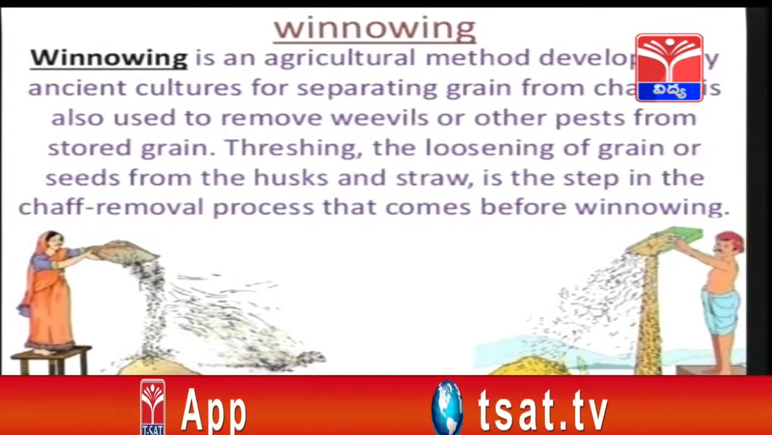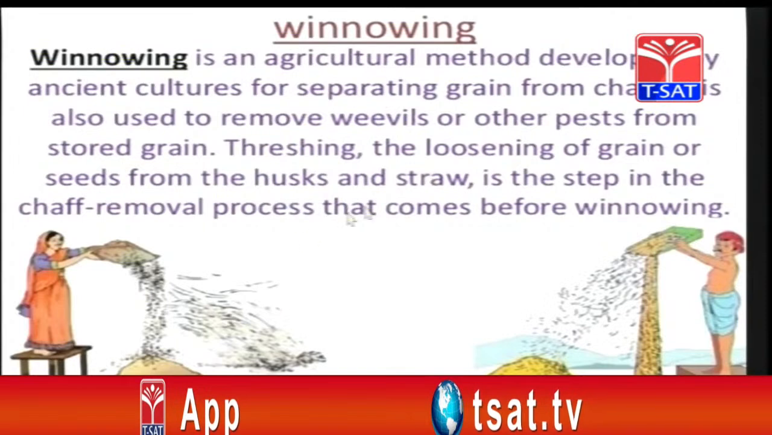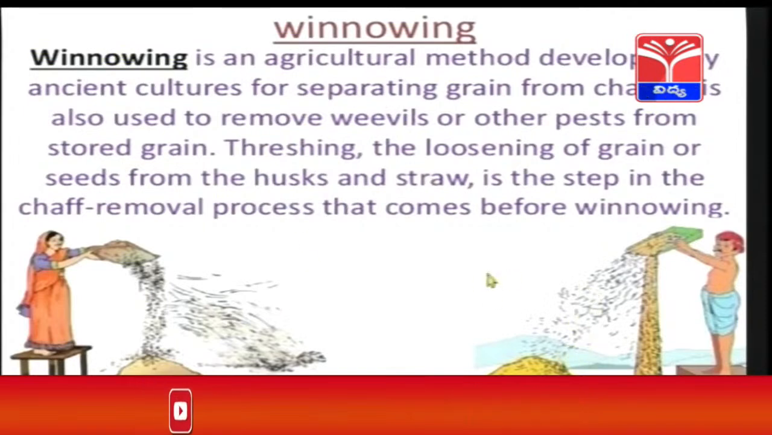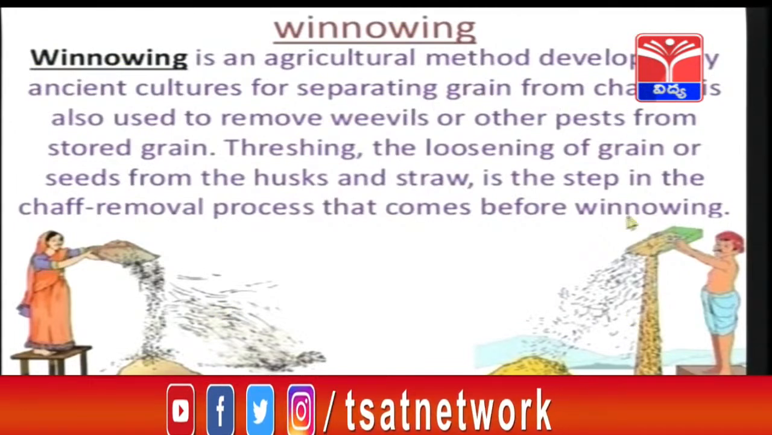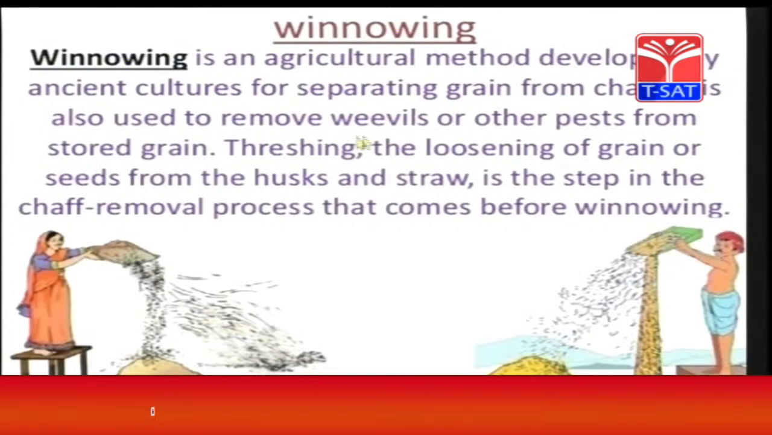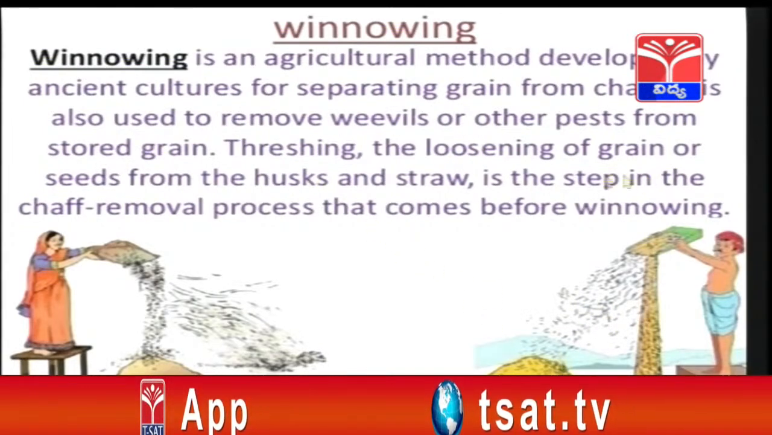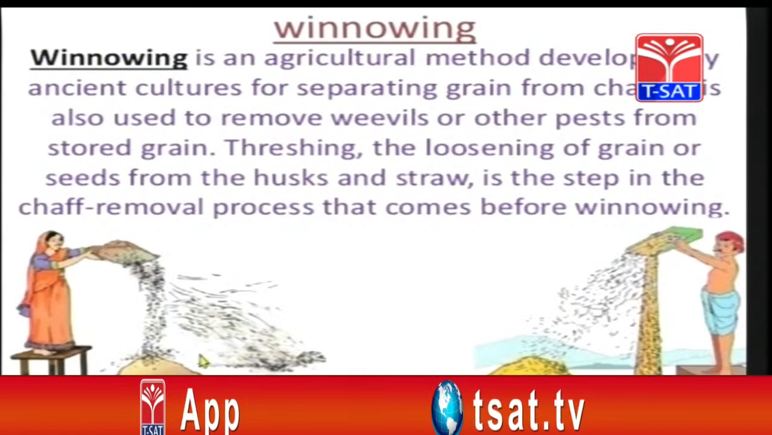Even this person is also doing the same thing. So what is the method involved here, children? Winnowing. It is an agricultural method, children. They separate grain from chaff or grain from the husk. They also separate the small pests, children. The loosening of grain can be done by using this method.